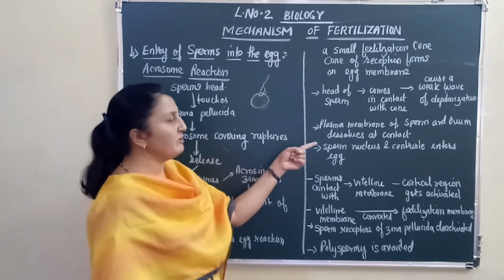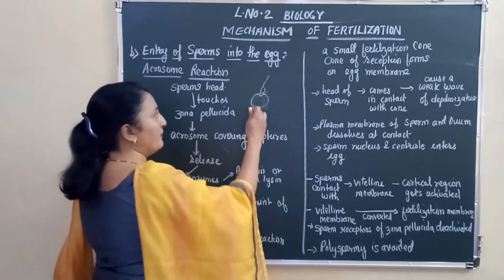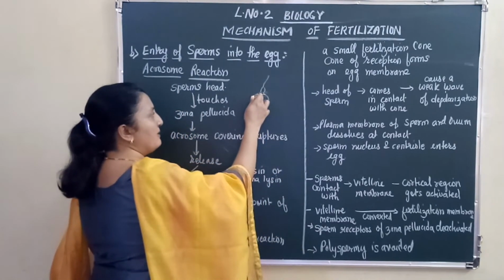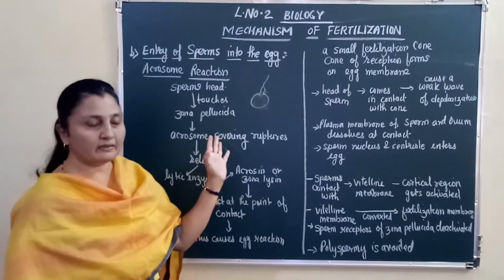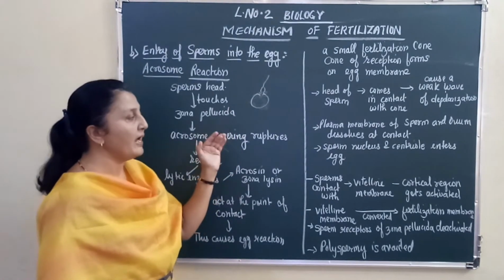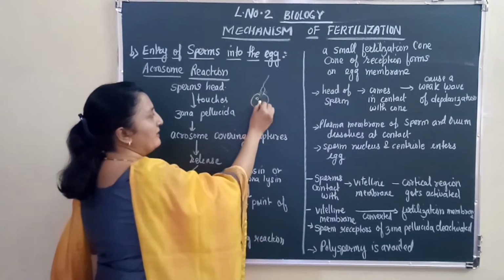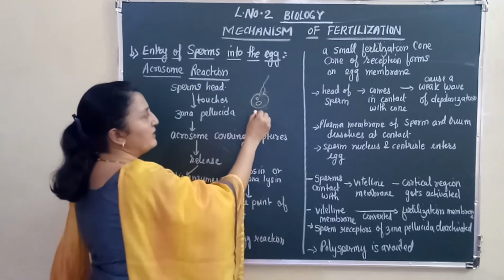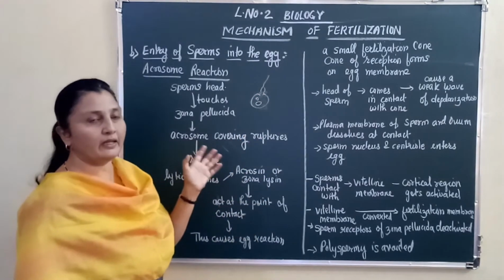The plasma membrane of the sperm and the ovum dissolve at contact. So the sperm's plasma membrane and the ovum's plasma membrane dissolve wherever the contact is made, and the sperm puts its contents into the egg. The egg already has its nucleus. The sperm releases its nucleus inside the egg.